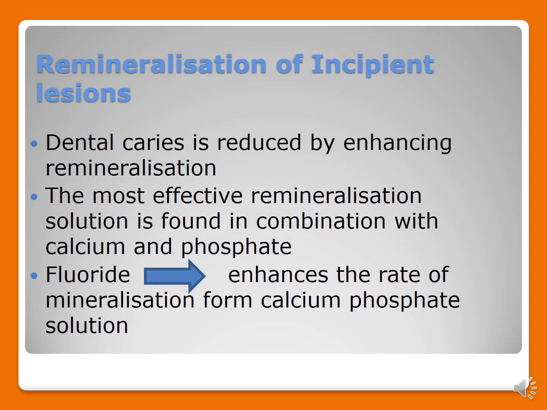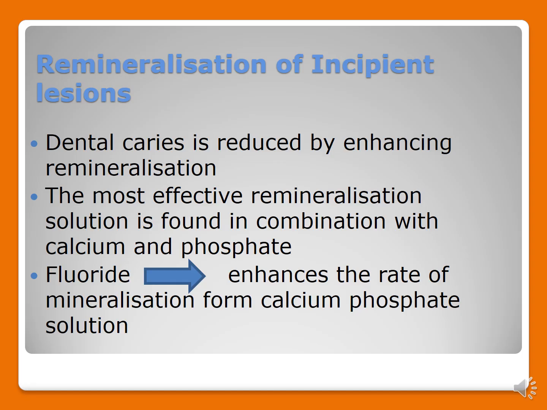Next is remineralization of incipient lesion. Here dental caries is reduced by enhancing remineralization. When the process of remineralization takes place, the occurrence of dental caries in that particular tooth reduces. The most effective remineralization solution is found in combination with calcium and phosphate.